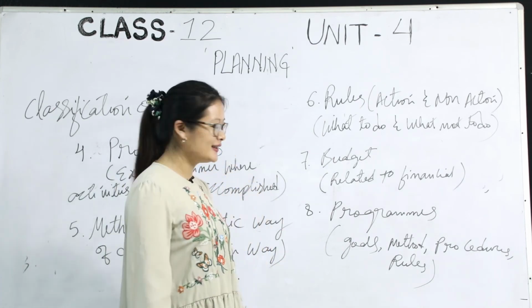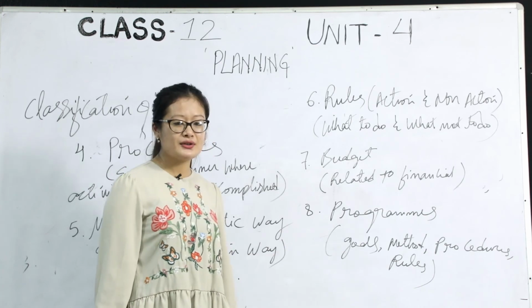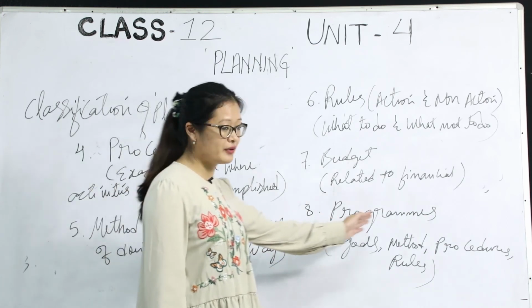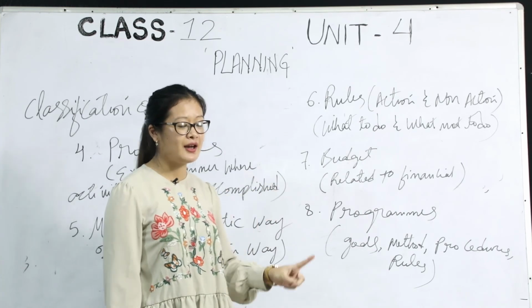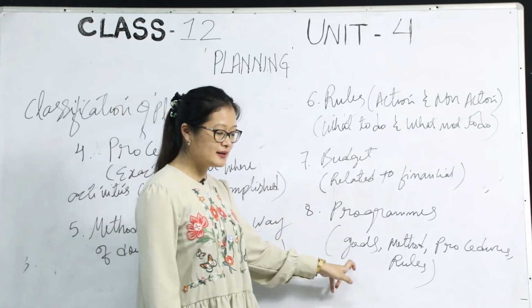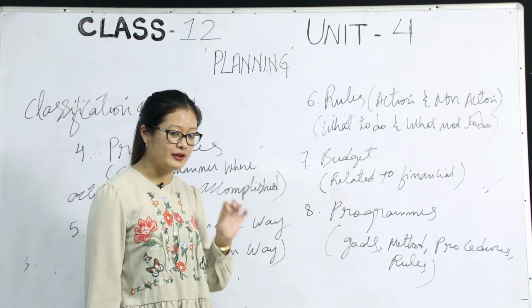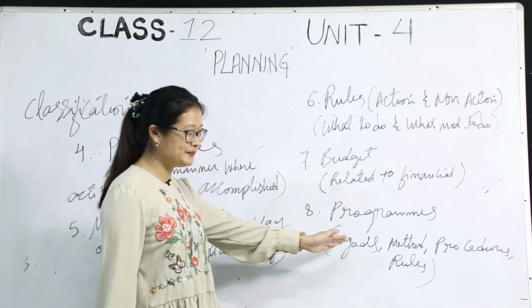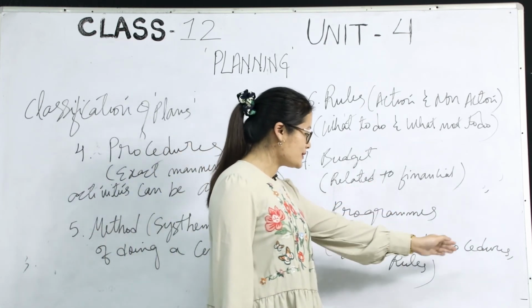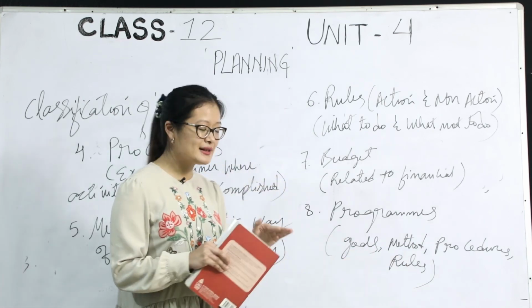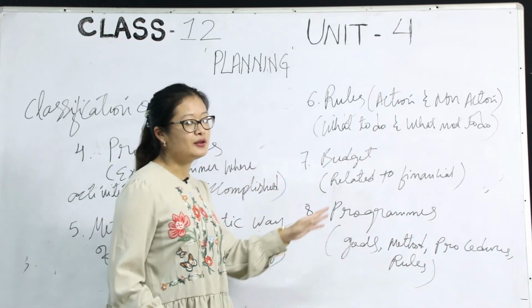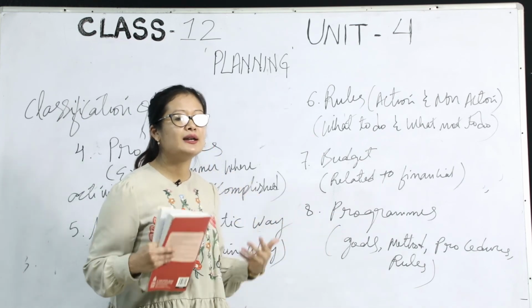Coming to the last point, we have program. Here, class, program is very simple. Goals here represent objectives. Once these goals, methods, procedures and rules are set, then the program will automatically be implemented.